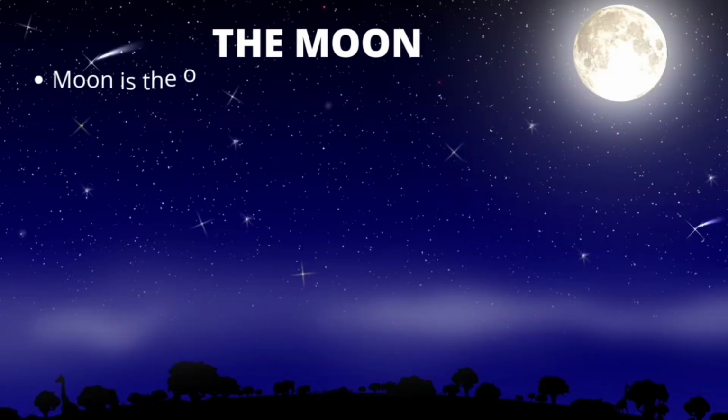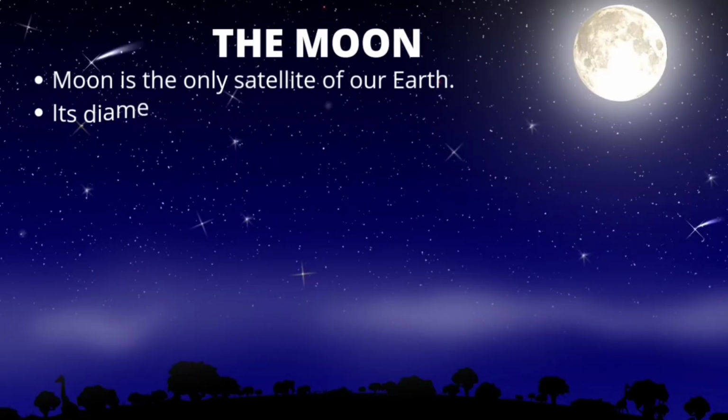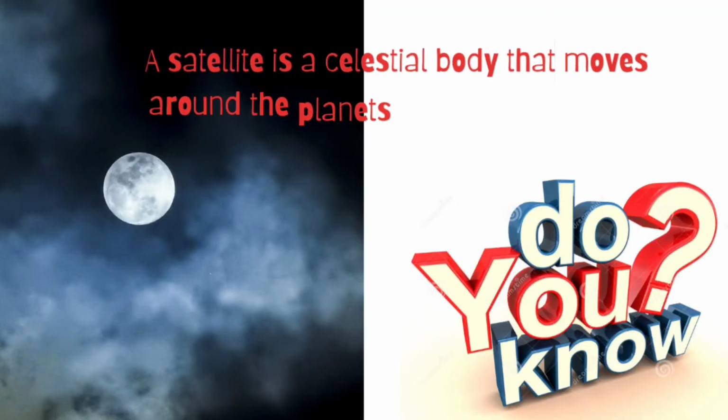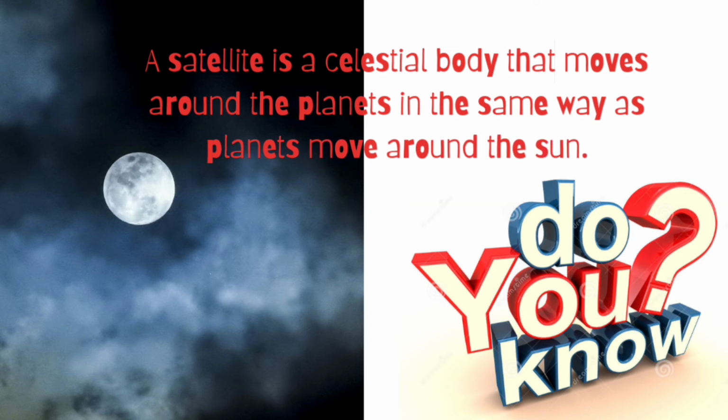Now about the Moon. The Moon is the only satellite of our Earth. Its diameter is only 1/4 that of the Earth. Do you know? A satellite is a celestial body that moves around the planets in the same way as planets move around the Sun. So a satellite can be described as a celestial body which moves around a planet like a planet moves around the Sun. Many of the planets have their own satellites.